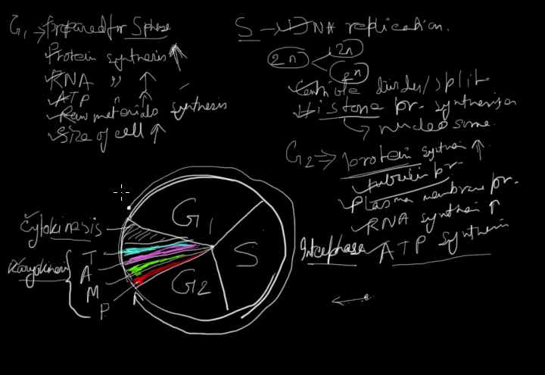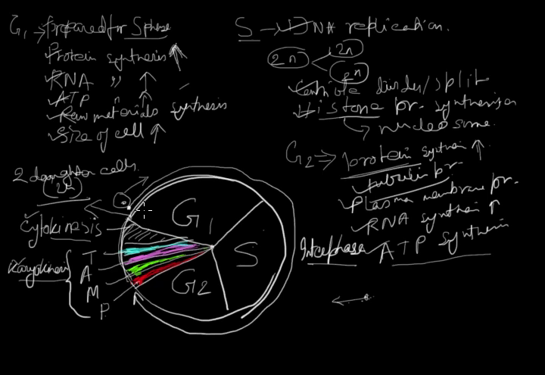If a single cell passes through the cell cycle, finally at this region 2 daughter cells are produced. This is all about a cell cycle.